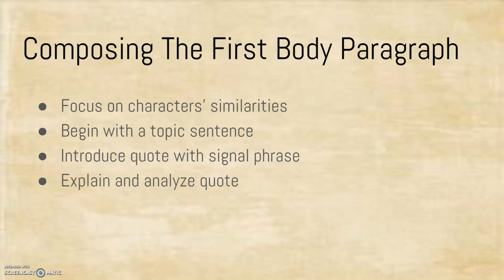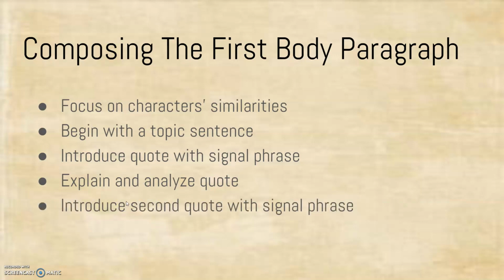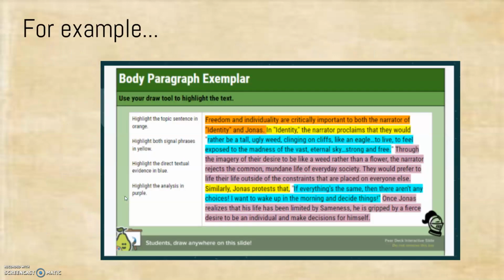After that, copy your quote from your other text, introduce it with a signal phrase, and explain how it supports your claim. For example, in Mrs. LaPaglia's essay about Jonas and the narrator of the poem Identity, she begins with a topic sentence, which is highlighted in orange here. Then she introduces her evidence from Identity, her signal phrase is highlighted in yellow, and her text evidence copied directly from the poem is highlighted in blue.